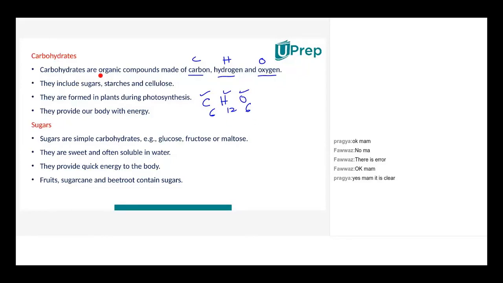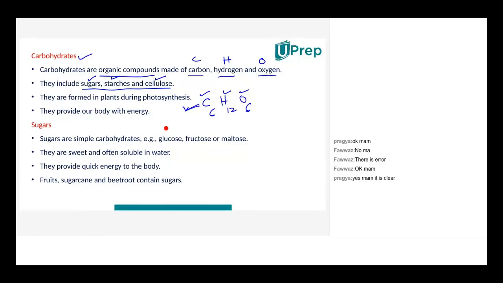These are organic compounds, which means they are very naturally available in nature and environment. The sugar, the starch, the cellulose. What is sugar? That we get in, maybe molasses or sugar cane juice. That's sugar. What is starch? The thing that we get from potato or beetroot or maybe sweet potato. And what is cellulose? That we get from green leafy vegetables. These all come under carbohydrates. They are formed in plants through photosynthesis. So when photosynthesis happens, sugar or carbohydrate is formed. This is the food that the plants need.